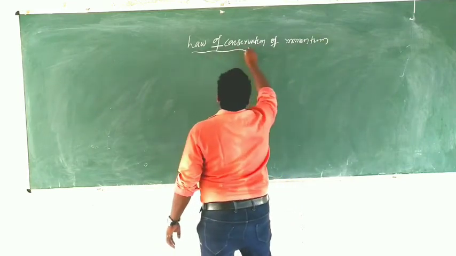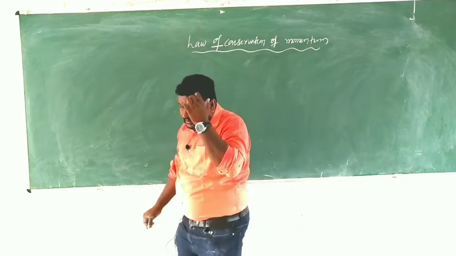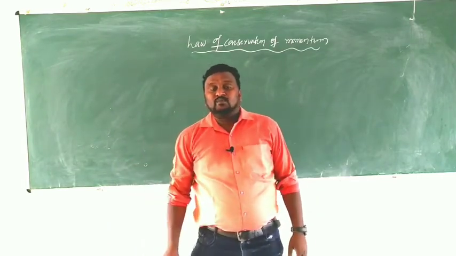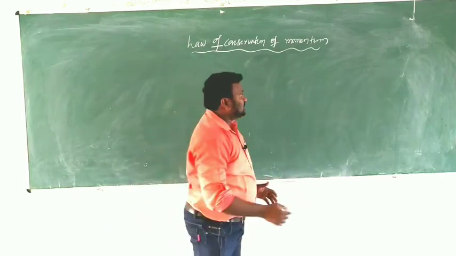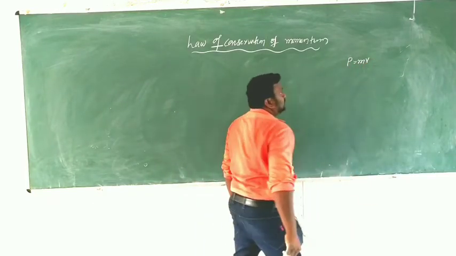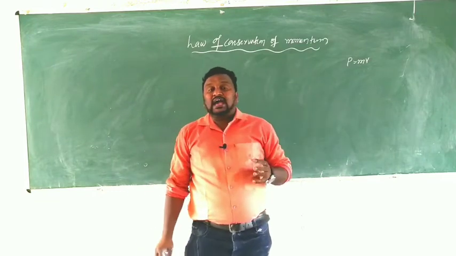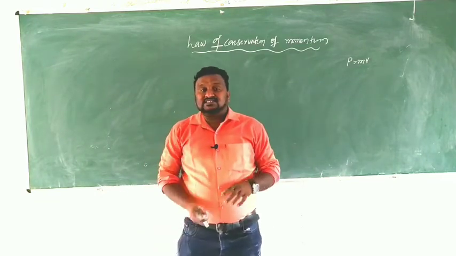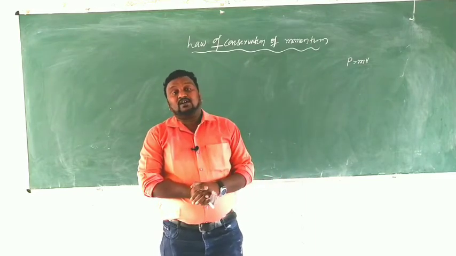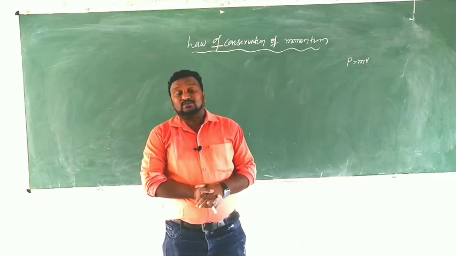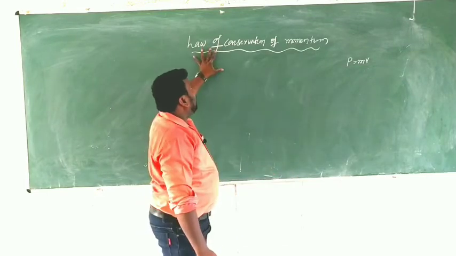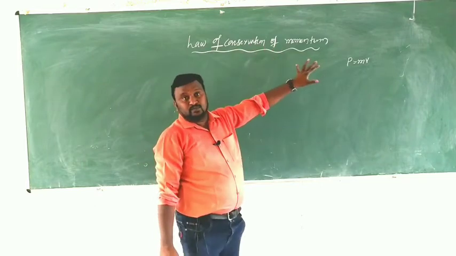Very important topic, children. Here, what is momentum? I already explained. P is equal to mv. If any body has some mass and velocity, then the product of mass and velocity is what we call momentum. Here, the law of conservation of momentum.